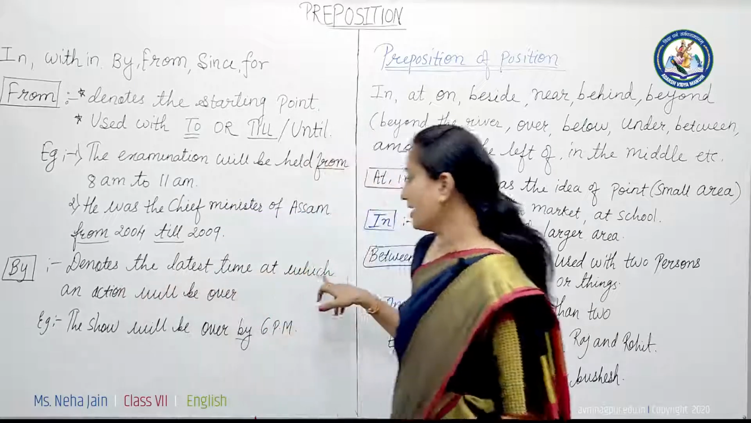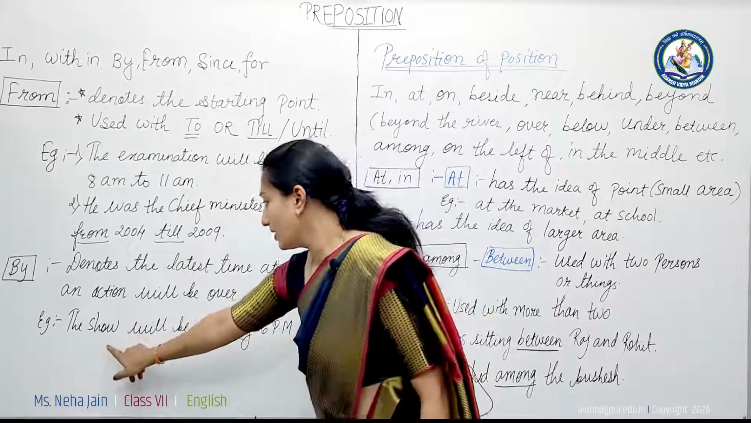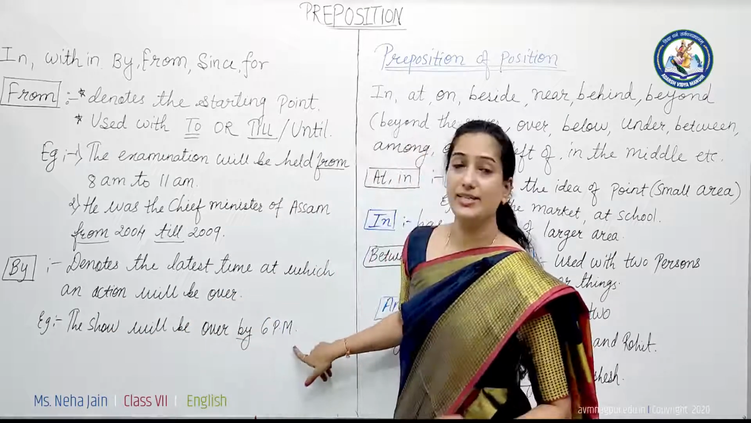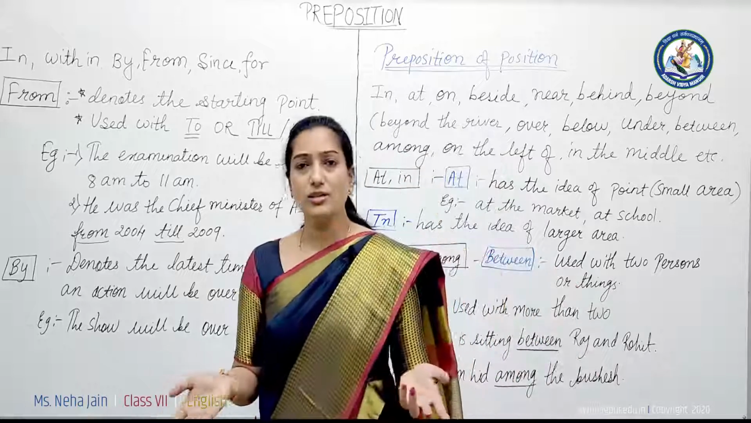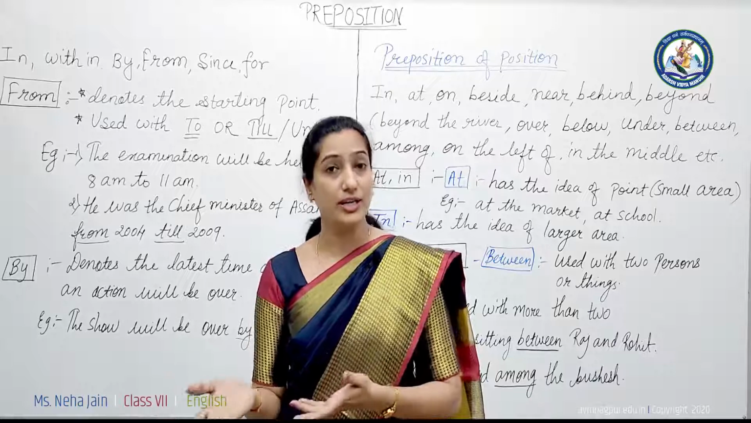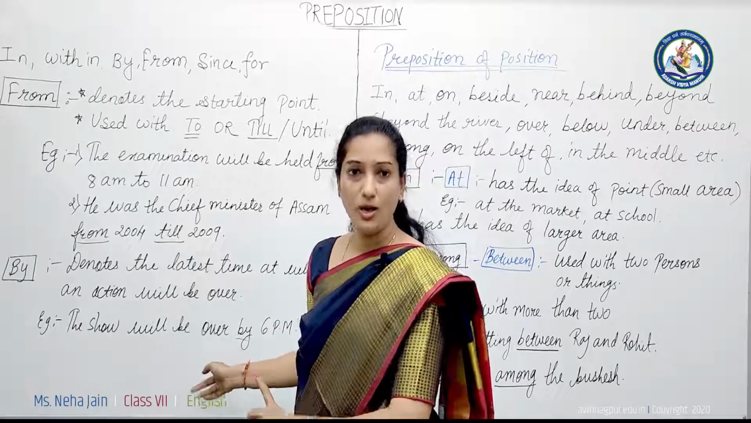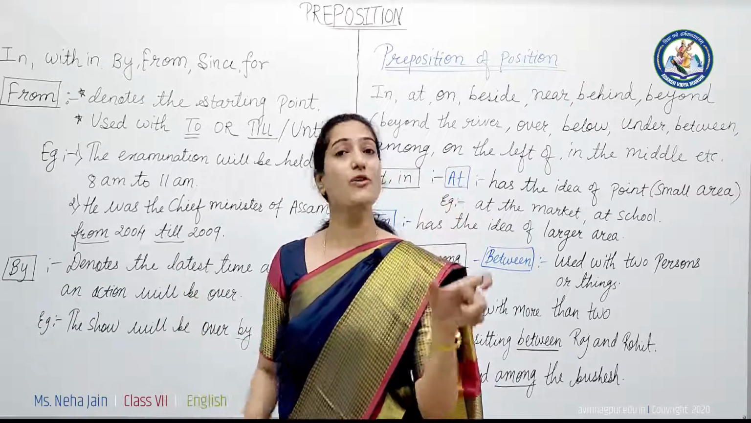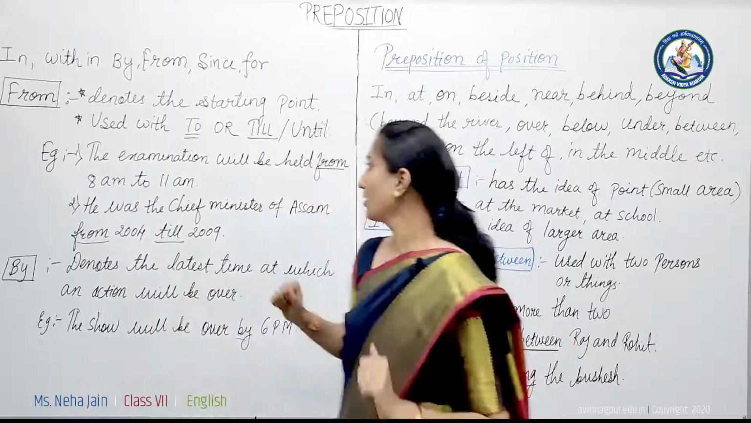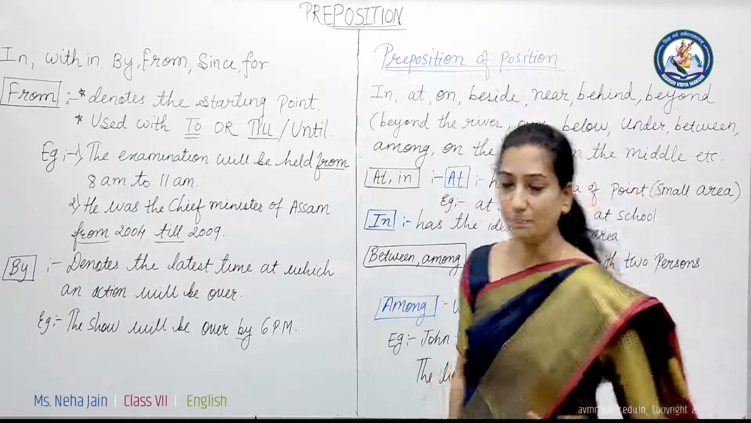Okay, it denotes the latest time at which an action will be over. For example, the show will be over by 6 p.m. It is not necessary that it can't be over before, at 5:30, but we are telling the latest time it will be over, that is 6 p.m. So while using by, we talk about latest time. Got it? Now preposition of position is here.